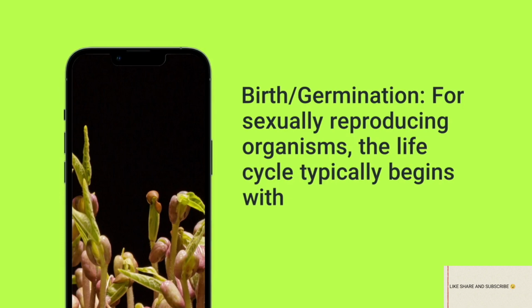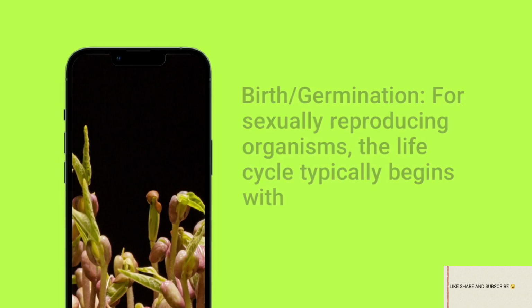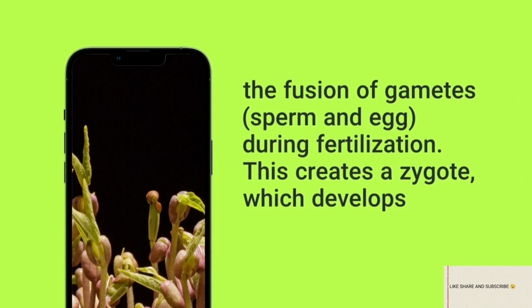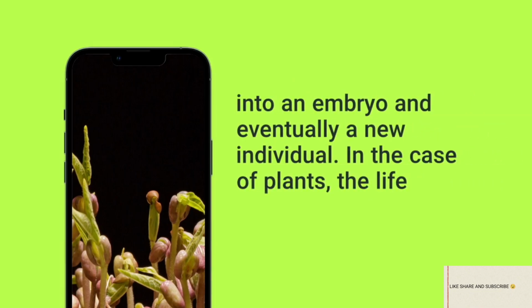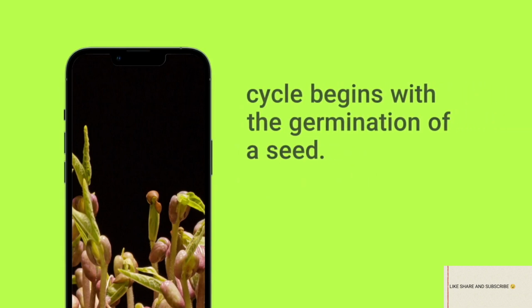Birth/germination. For sexually reproducing organisms, the life cycle typically begins with the fusion of gametes, sperm and egg, during fertilization. This creates a zygote, which develops into an embryo and eventually a new individual. In the case of plants, the life cycle begins with the germination of a seed.